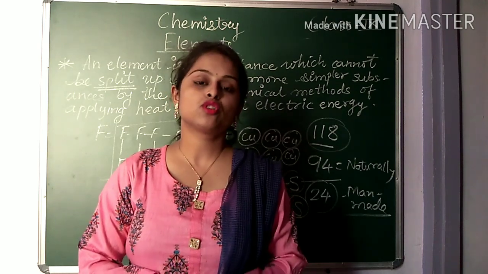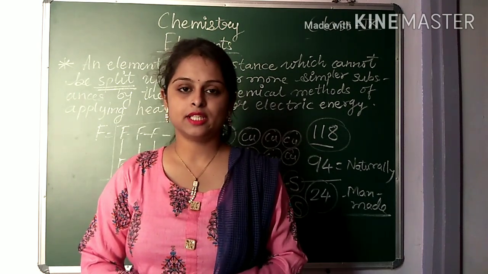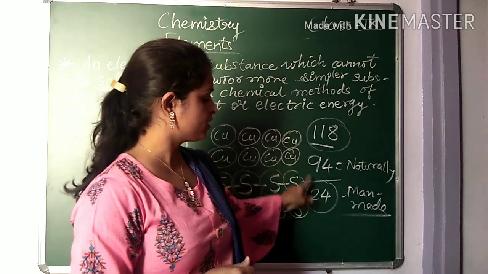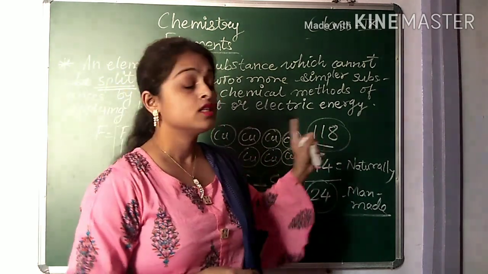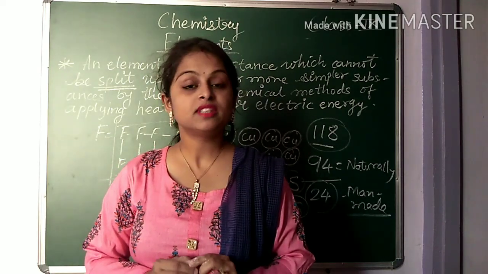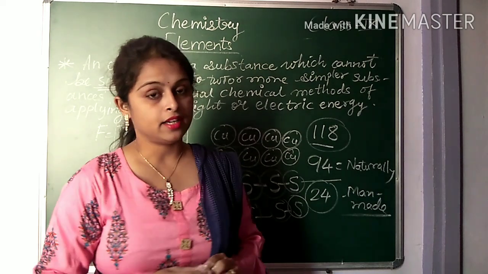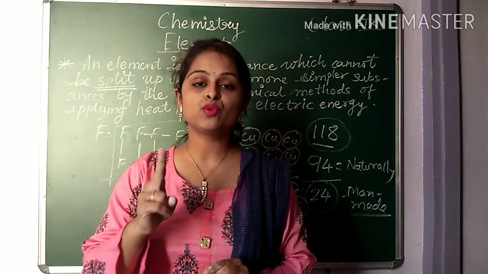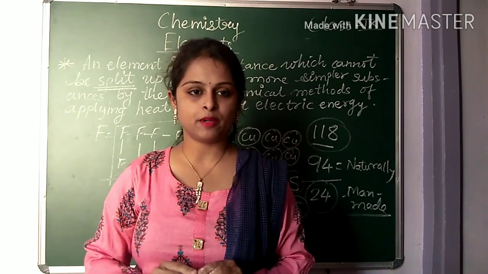Maximum percentage of elements are in solid state, but among these 118, there are 11 elements in gaseous state, and there are only 2 elements, mercury and bromine, which you can see in a liquid state at room temperature.